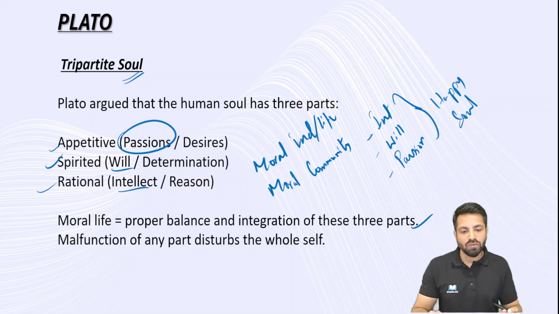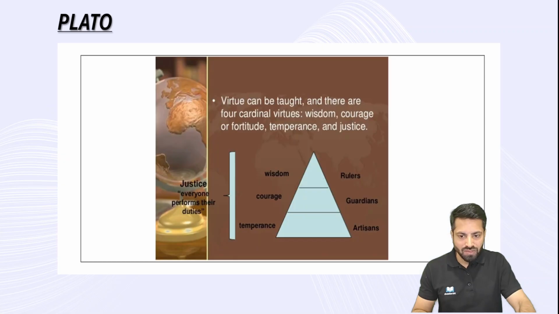The same thing: for happiness, there should be a balance of these three things. If I want to have a moral life, there should be a balance of these three things. If I want to have a moral community, there should be a balance of these three things. Here, you see this particular picture.